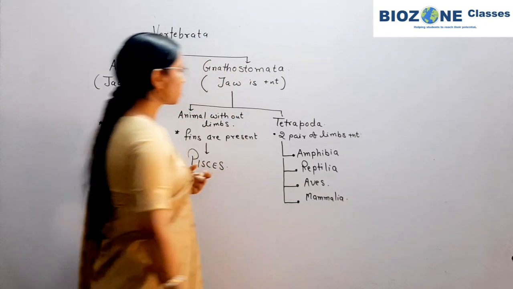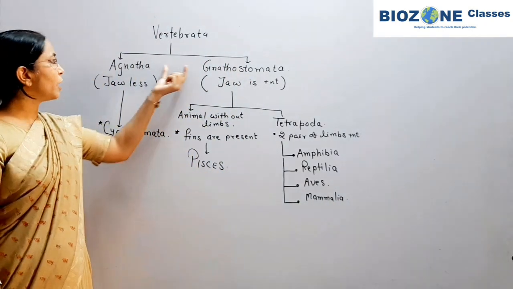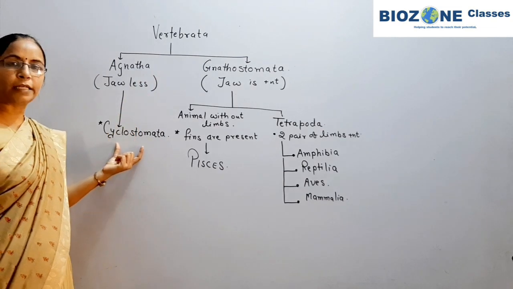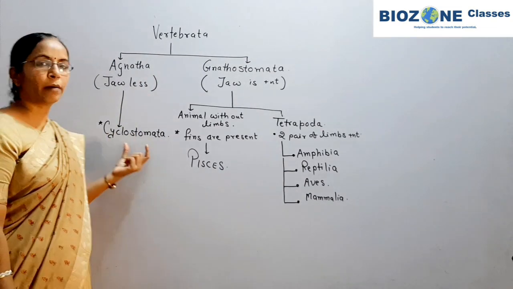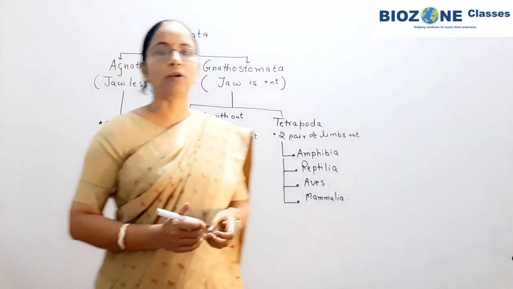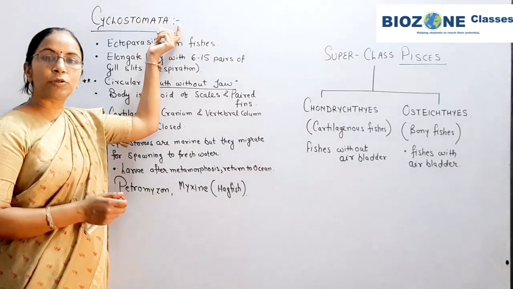So this classification you remember for the vertebrata, and after that we come towards the next description for the cyclostomata. So now we begin with cyclostomata. Towards our next superclass, that is cyclostomata.